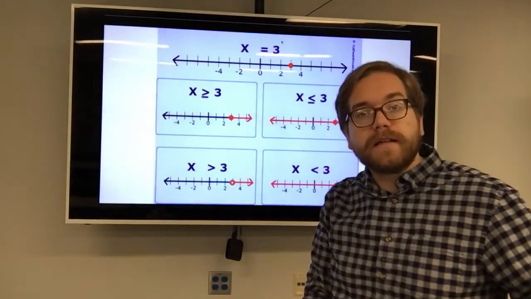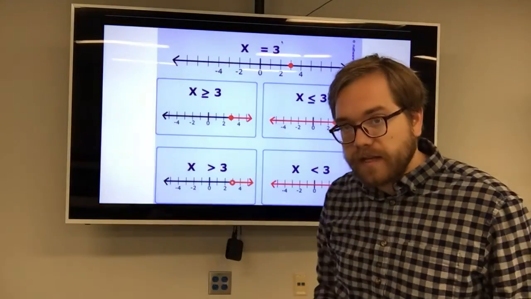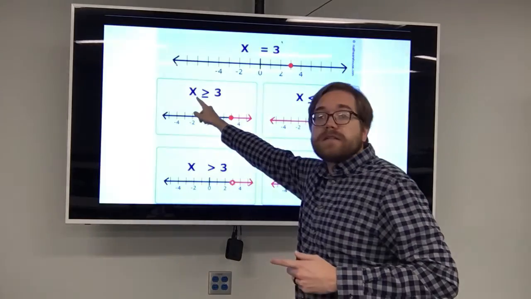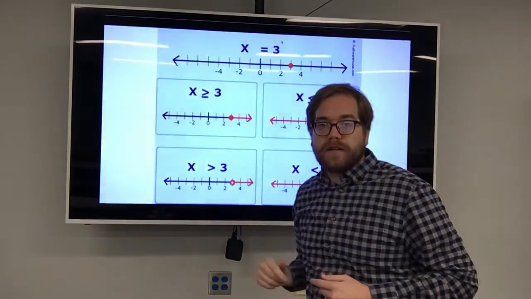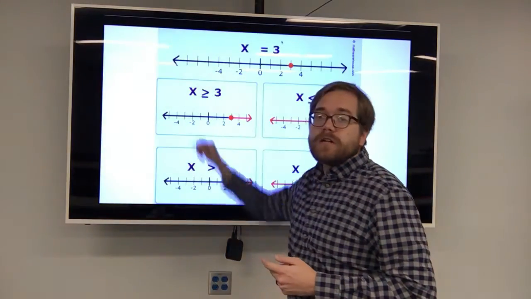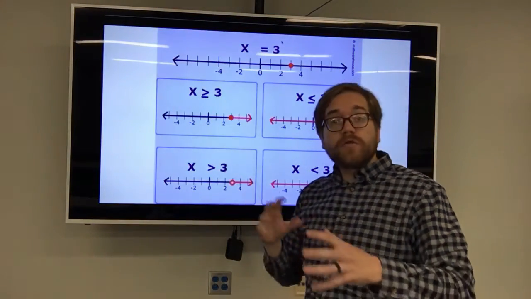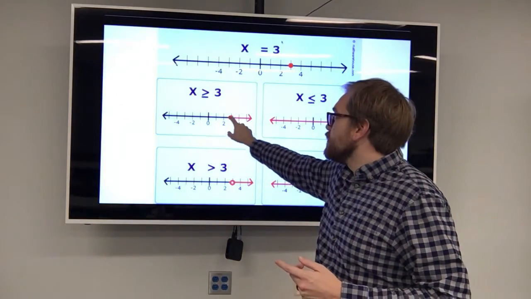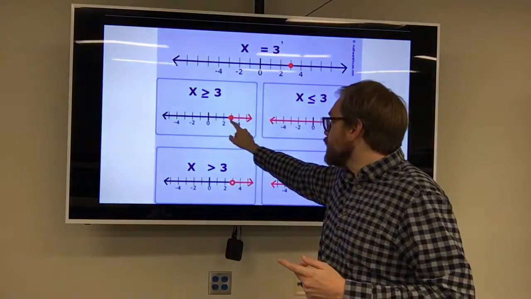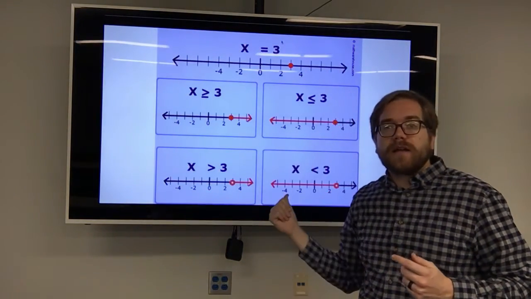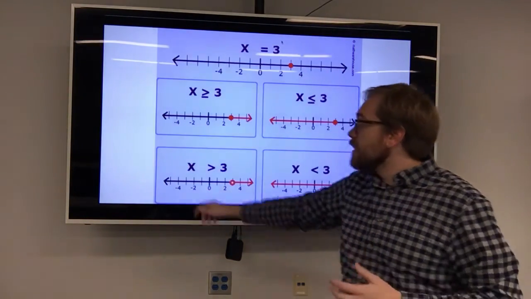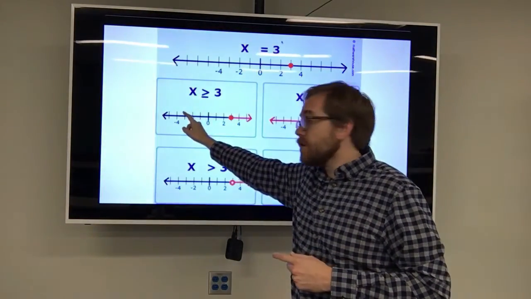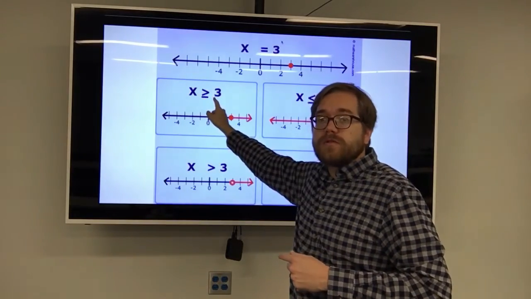But with an inequality, because as I said, there could be a whole bunch of answers, it looks a little different. So look at this example here. This statement, x is greater than or equal to 3. Okay? So this is the greater than or equal to symbol. If we're going to graph that, you can see here that we've got this filled in circle at 3, but then there's an arrow pointing to the right. Well, look at that statement again. x is greater than or equal to 3. All of our possible answers and solutions are greater than or equal to 3.